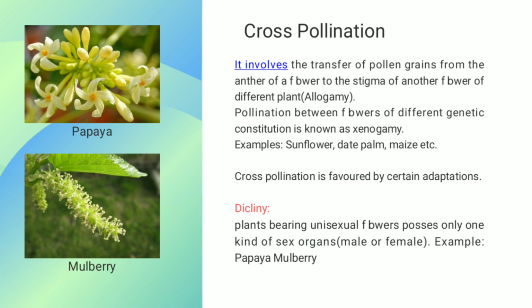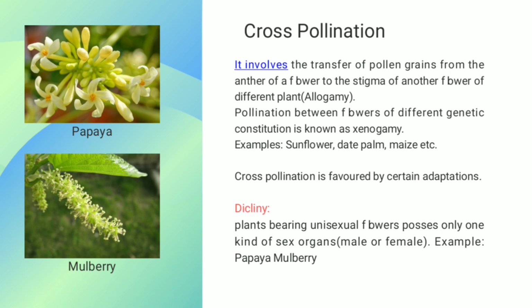As my topic is cross-pollination and its agents, firstly we will learn what cross-pollination exactly is. It involves the transfer of pollen grain from the anther of a flower to the stigma of another flower on a different plant. It is called allogamy. Pollination between flowers of different genetic constitution is known as xenogamy. Examples: sunflower, date palm, and maize.